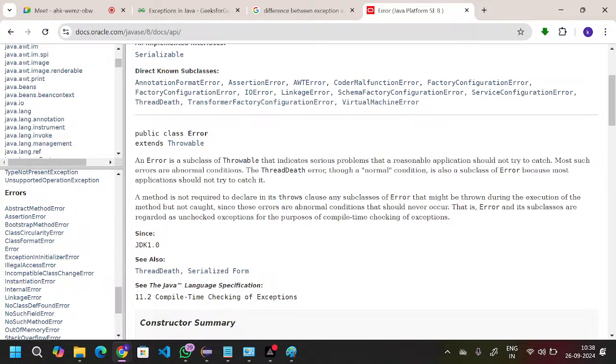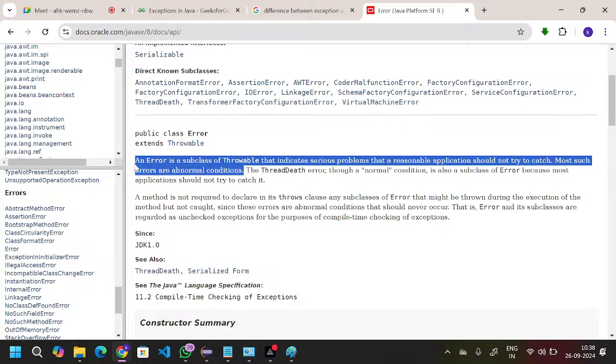Are you guys clear with my point? So who provided this definition to us? The JDK people provided the definition to us. So this is the final definition. An Error is a subclass of Throwable that indicates serious problems that a reasonable application should not try to catch. Most such cases are abnormal conditions.